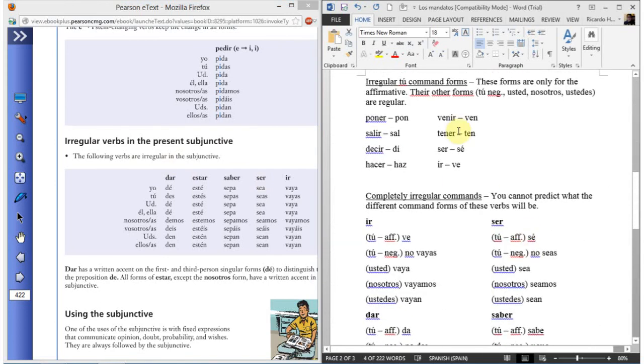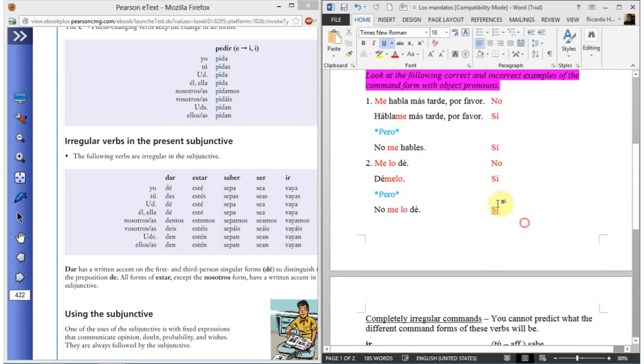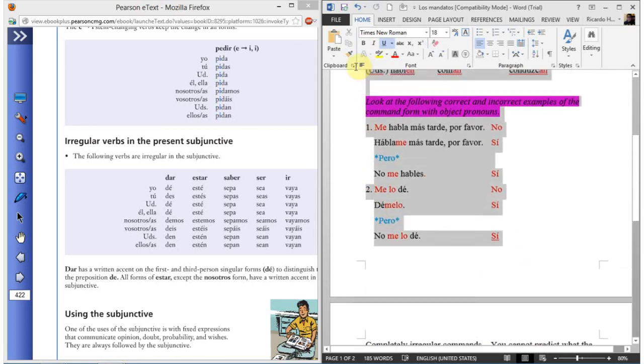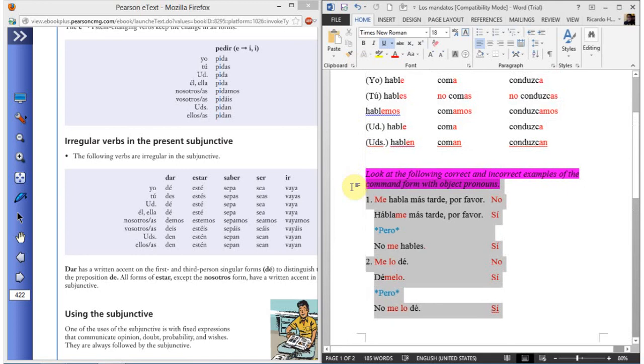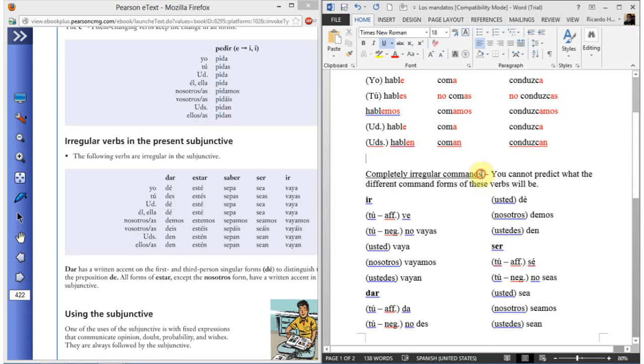So now you can forget about these two command forms that have nothing to do with the subjunctive. The subjunctive is going to follow different rules. Let's see, irregular subjunctive.